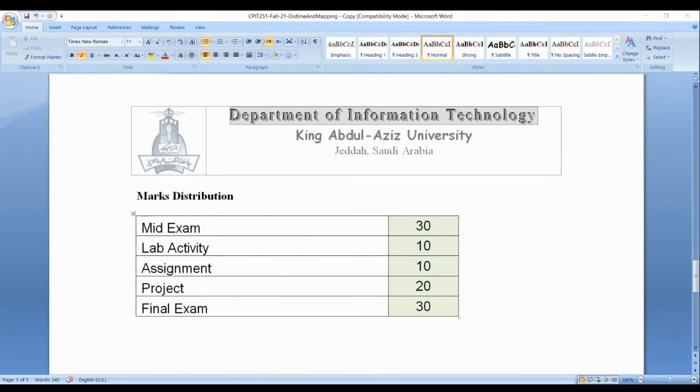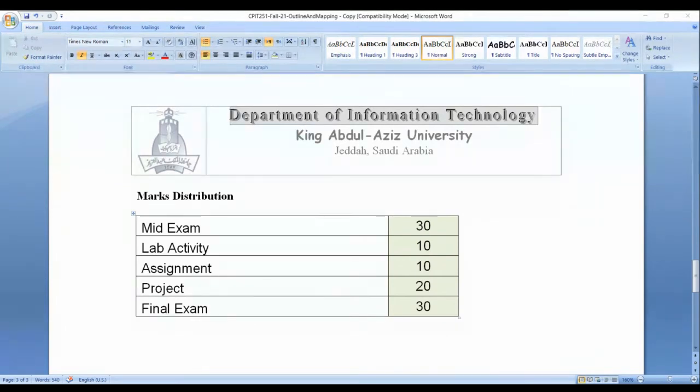Sound is not clear? Can you hear me? It's clear. So for some students, if it is not clear, maybe they have a problem with their headphone.